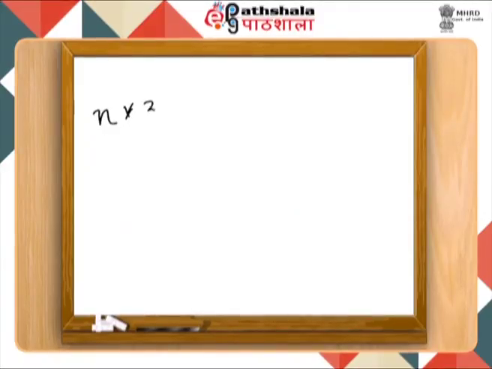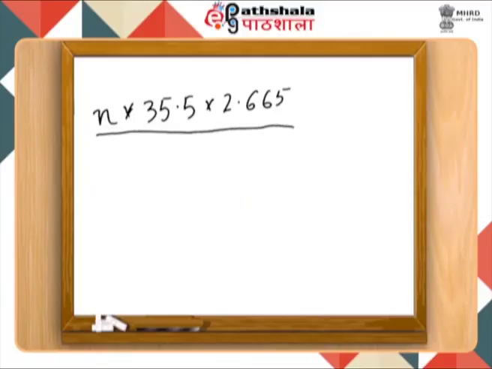So that will be N multiplied by 35.5 multiplied by 2.665, divided by 266.5. This is one part of the reaction which was relating chromium chloride as a whole.